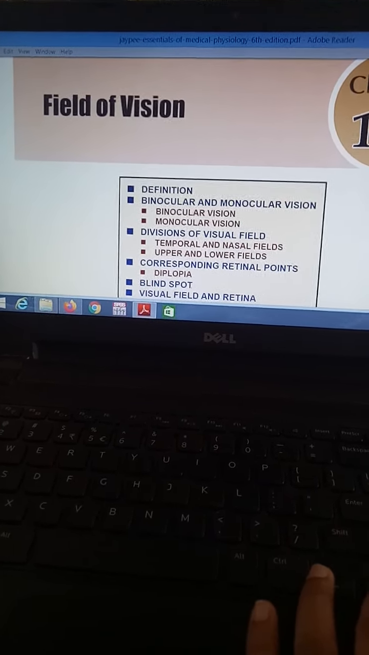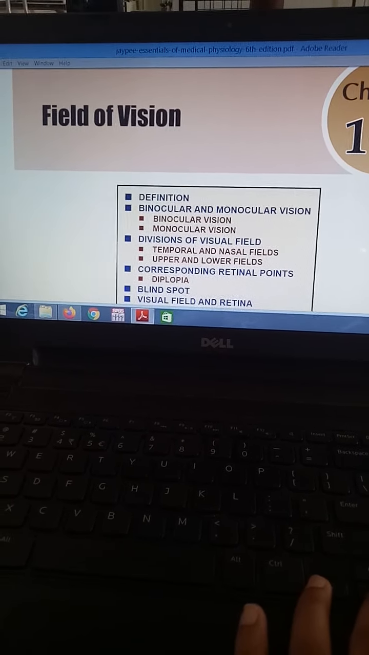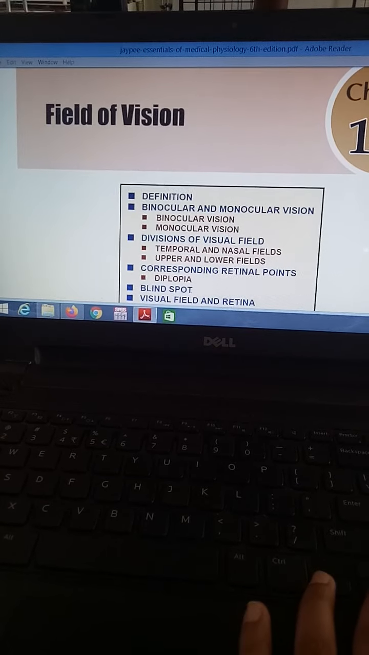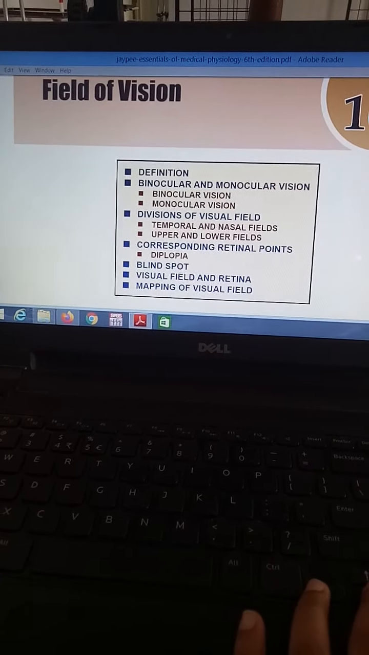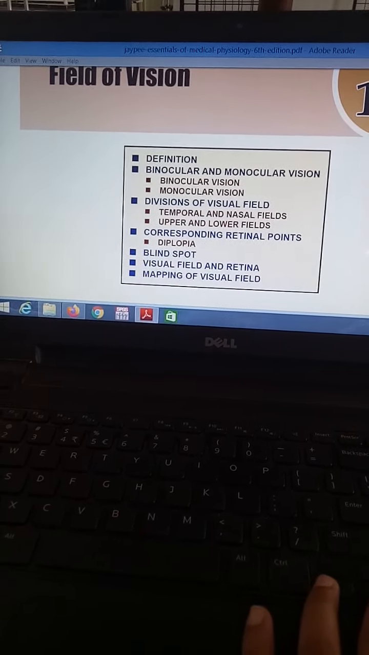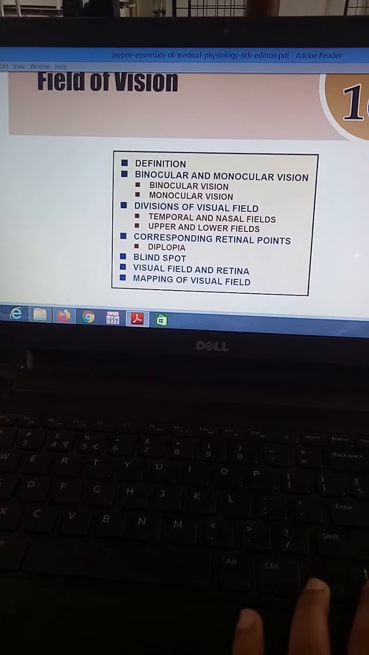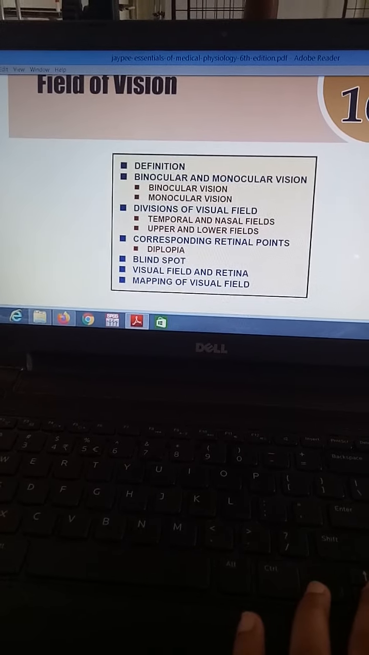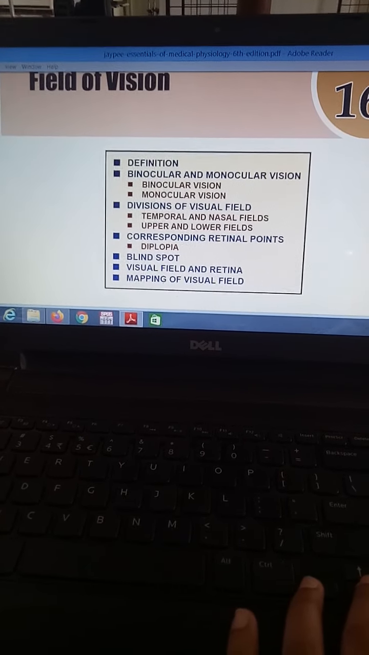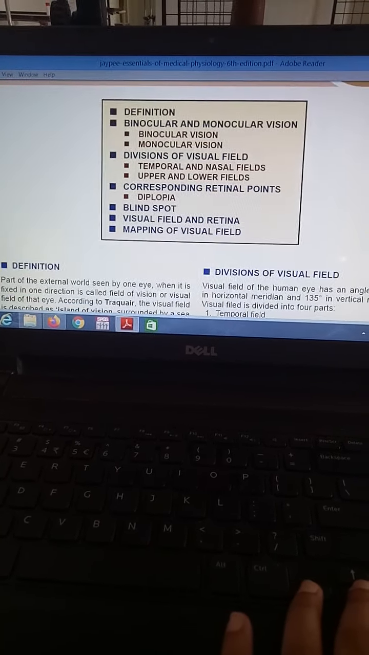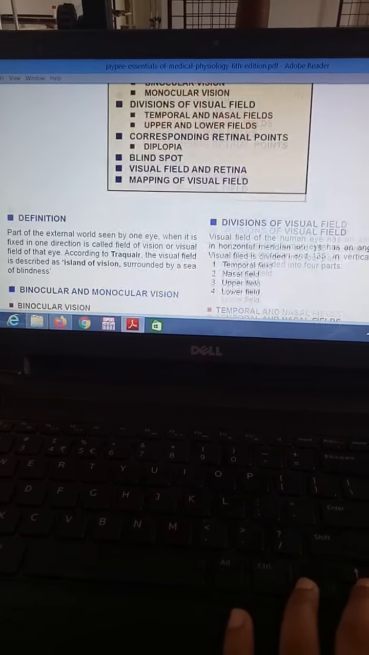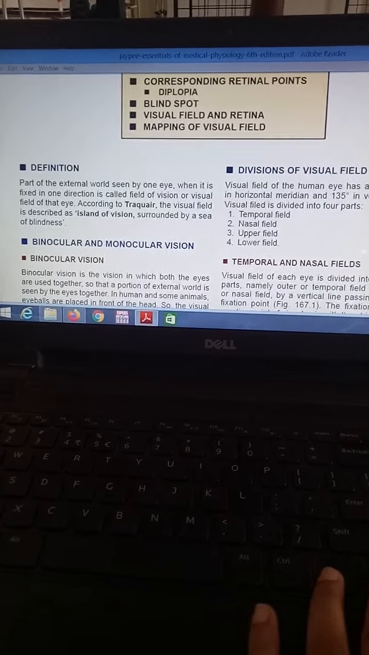What is field of vision? Second, what is binocular and monocular vision? Third, how many divisions of the visual field, and corresponding retinal points, which is diplopia. Then we will talk about the blind spot, then also visual field and retina, and the mapping of how we will map the visual field. So we will start with the definition.